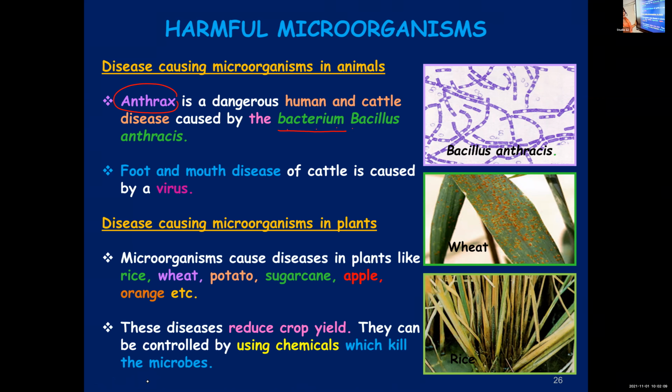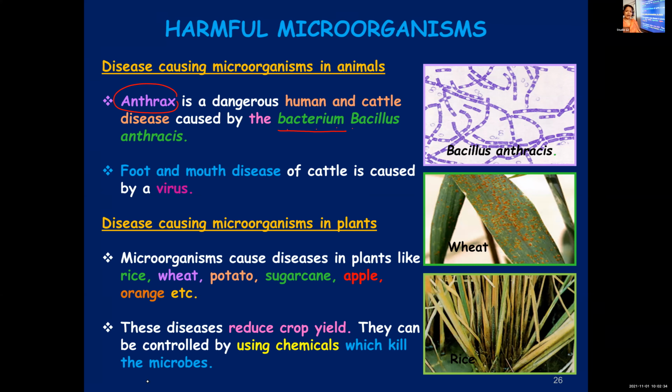Here you can see the pictures of wheat and rice plant. Microorganisms can even cause diseases in plants like rice, wheat, potato, sugarcane, apple, orange. Not only these plants. Now don't think that only these plants are affected by microbes and all the other plants are safe. It's not like that. They have given a few examples.